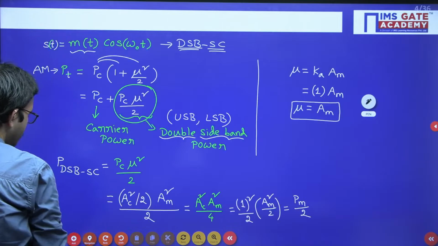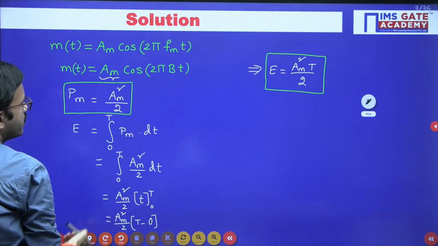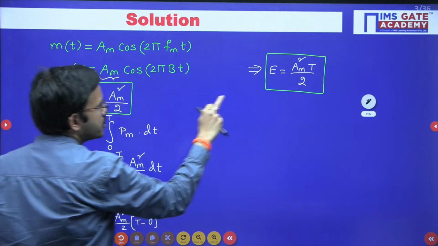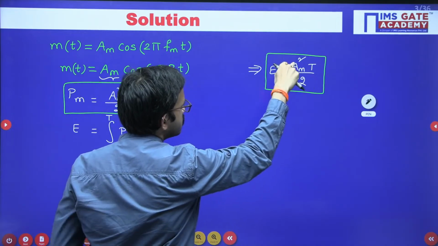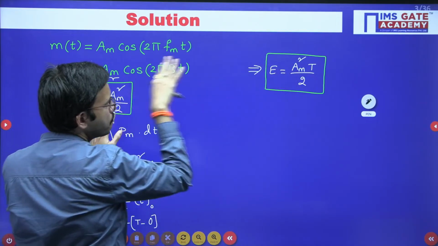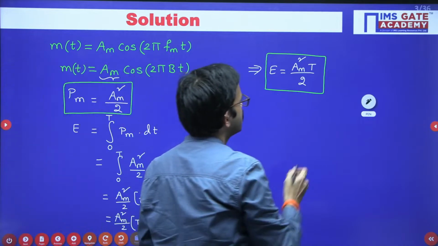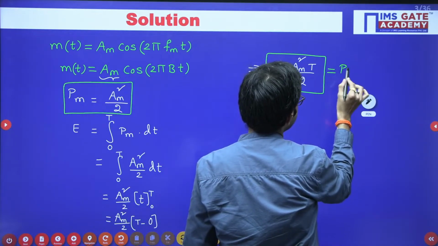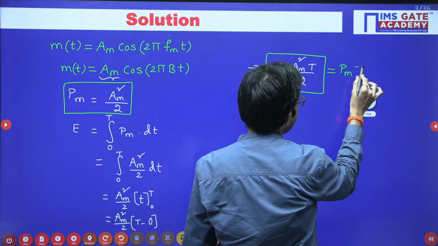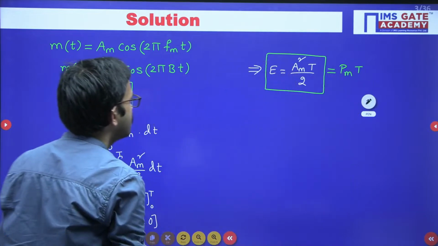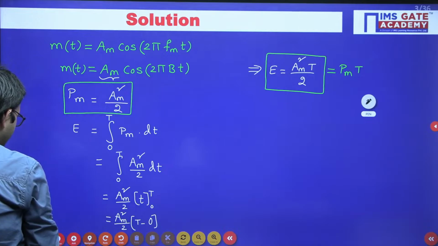Okay, I am repeating once again. Here Pm is nothing but Am square by 2, so Am square by 2 is nothing but Pm into T. Pm into T is nothing but E. So if you want, in shortcut you can represent like this. Am square by 2 is nothing but Pm into T, right? So that is your energy of the signal,